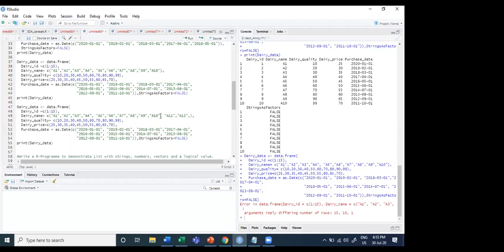A single mistake of a comma will not be tolerated by the system, as far as R Studio or the R console is concerned. The moment you make a mistake, the results will not be as per your expectations, and then you end up regretting, and there is a dissonance on your side that I have learned this course, I'm unable to use it, and it is not of use.